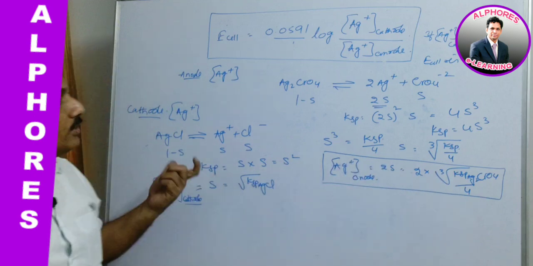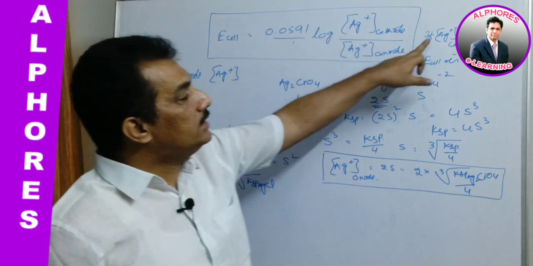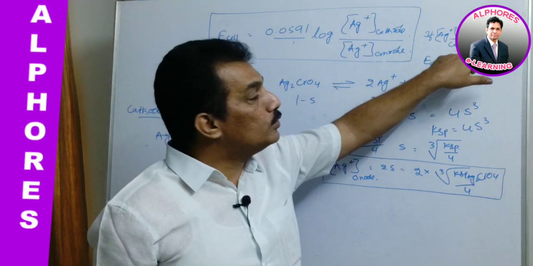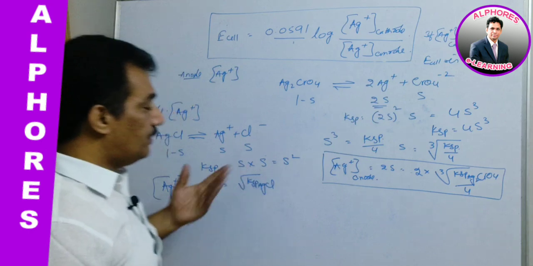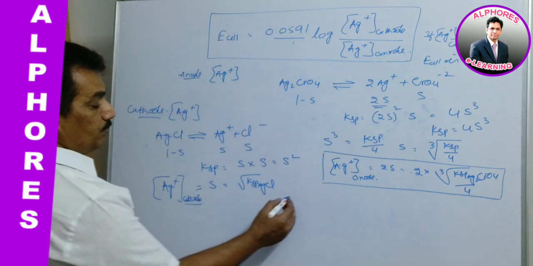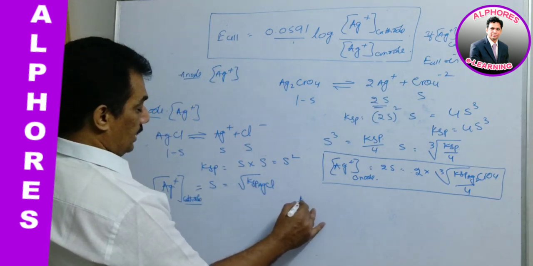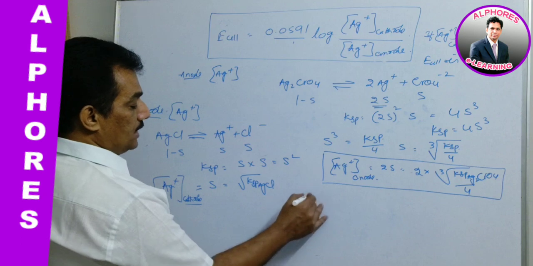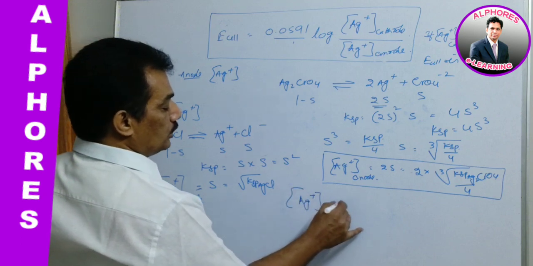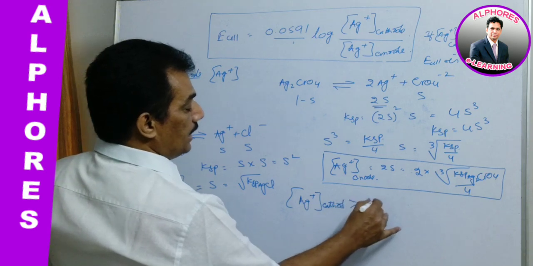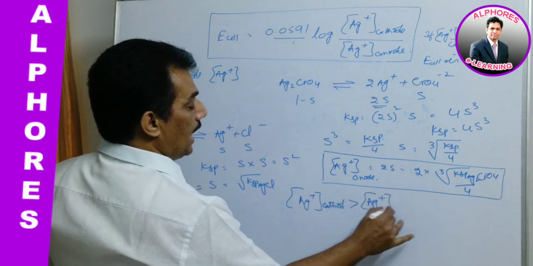And now what we require in this case is that Ag plus cathode concentration should be greater than Ag plus anode concentration. That's why let us compare: Ag plus cathode should be greater than Ag plus anode.